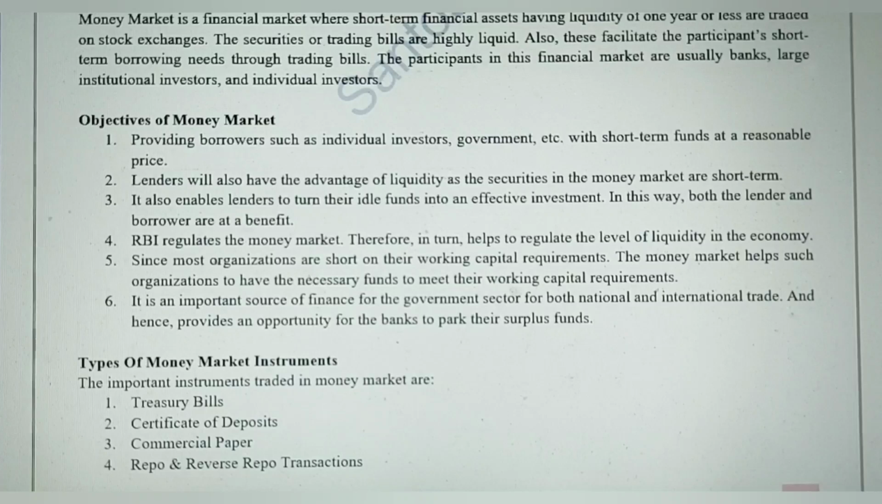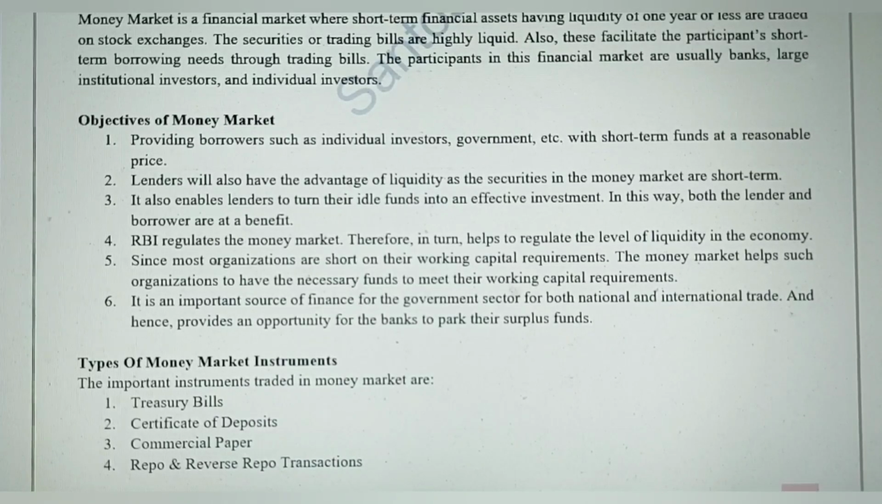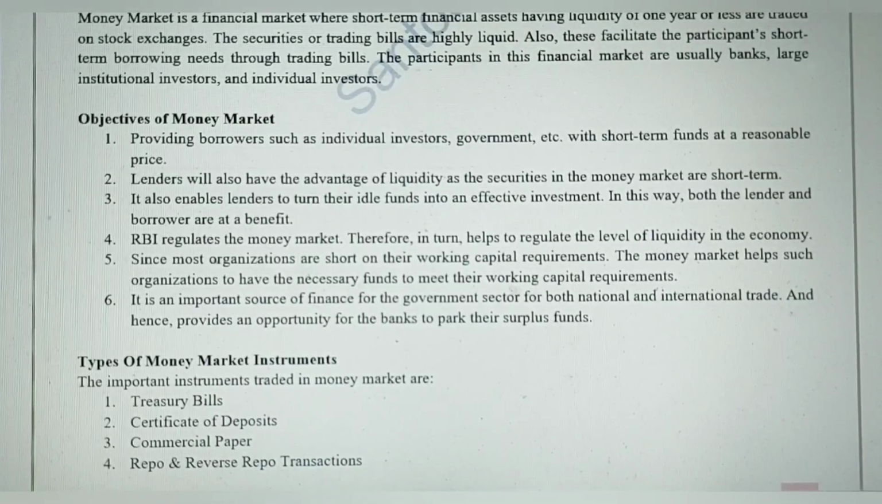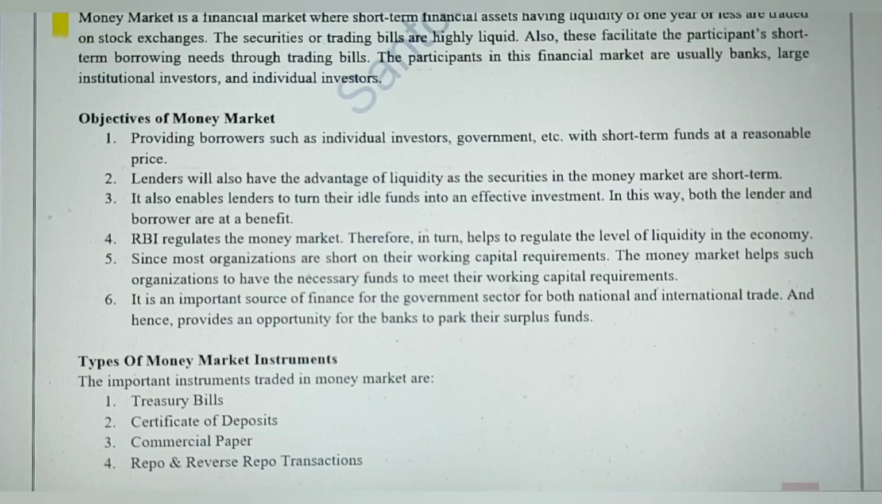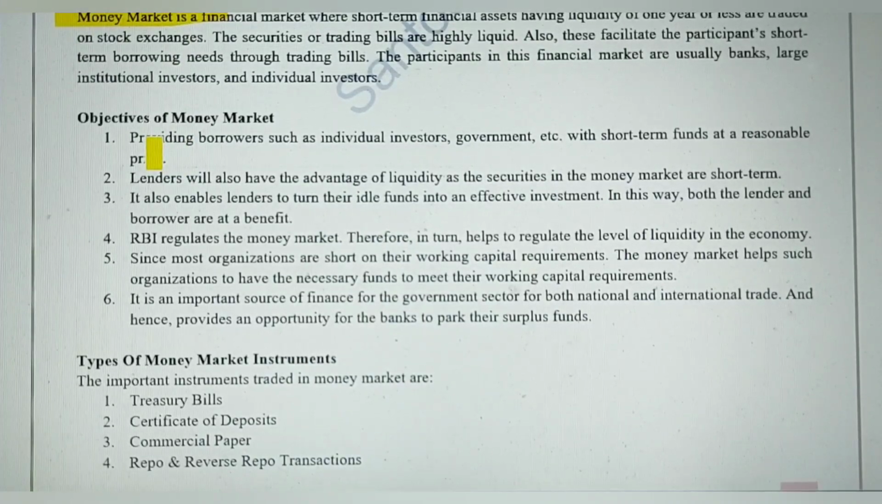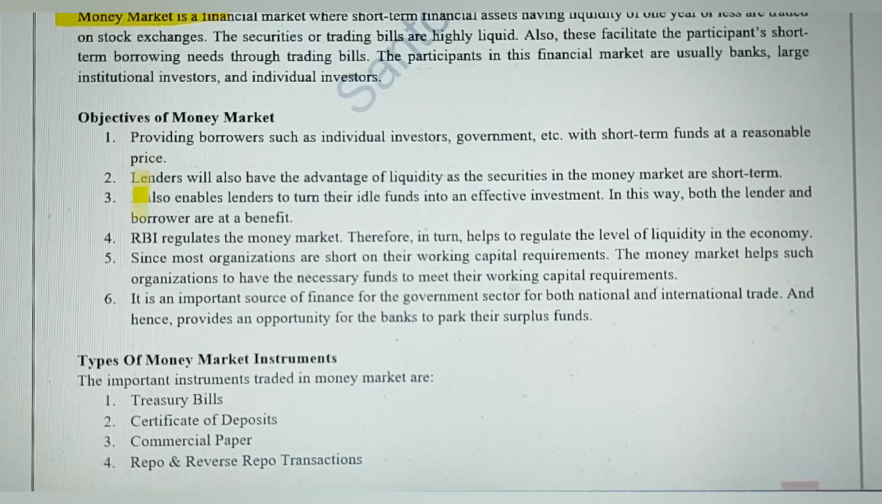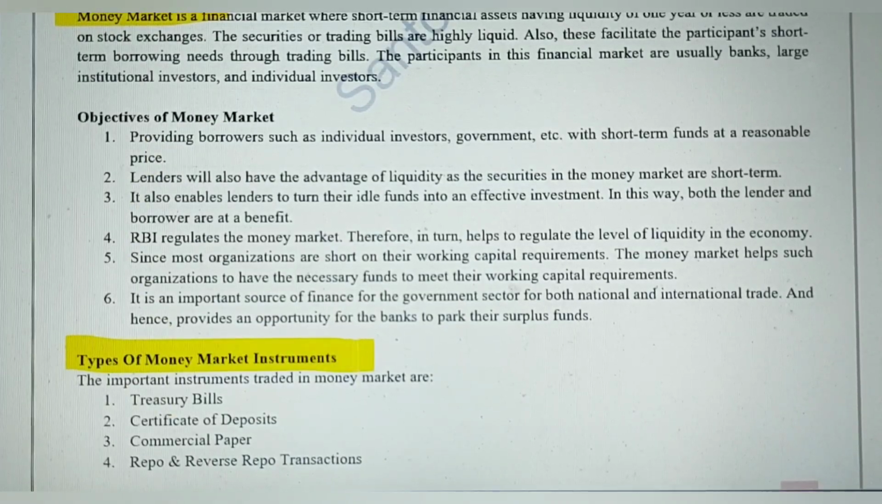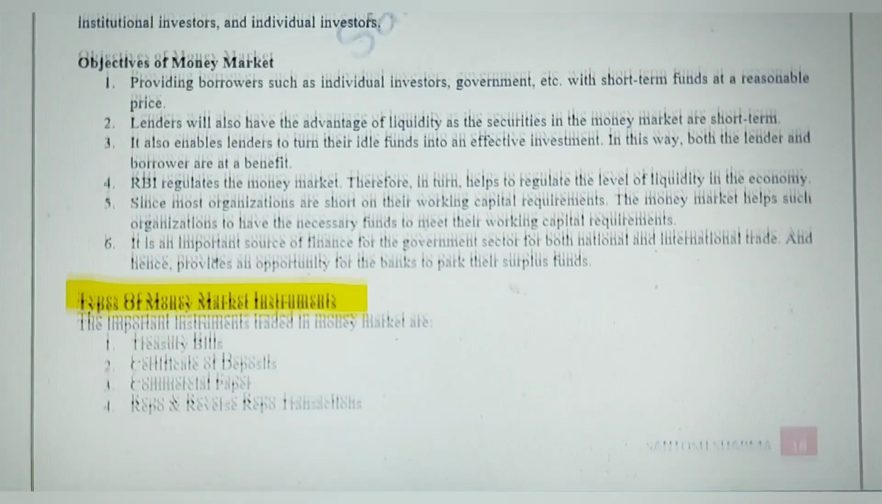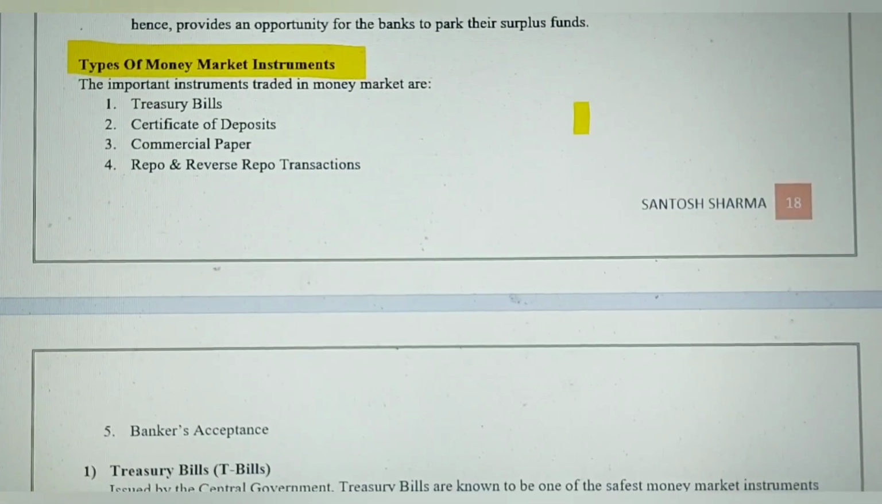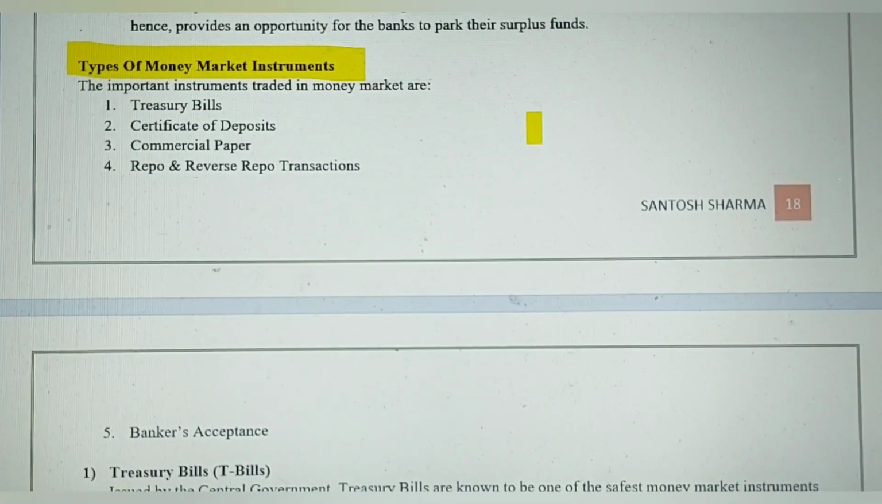The next question is again from financial market. It is on money market. And what are its important objectives and what type of instruments are traded here in money market? So again, short-term financial securities are bought and sold here, and these are the different types of instruments, or the securities which are sold in money market.